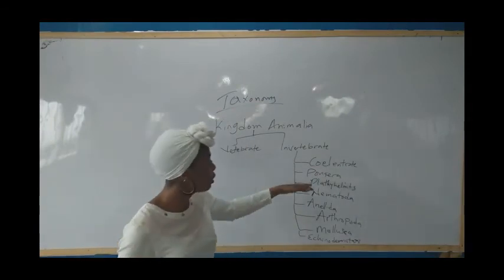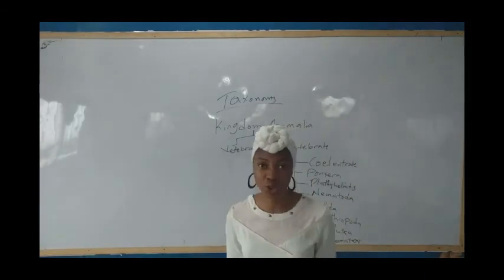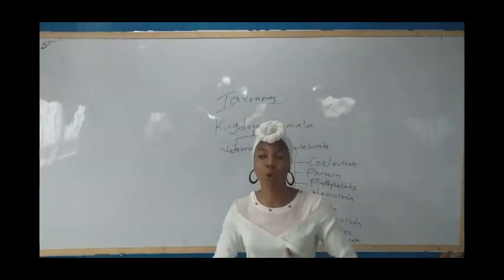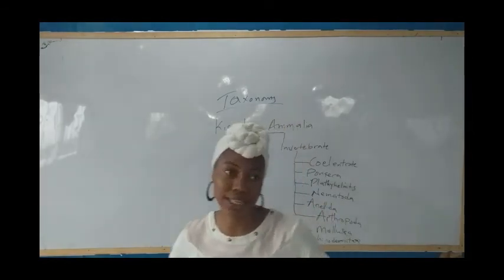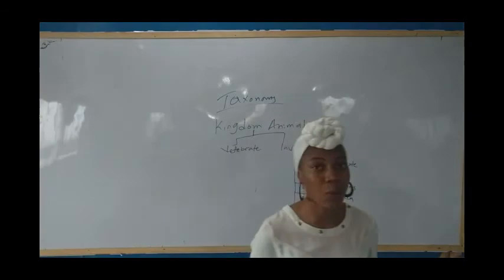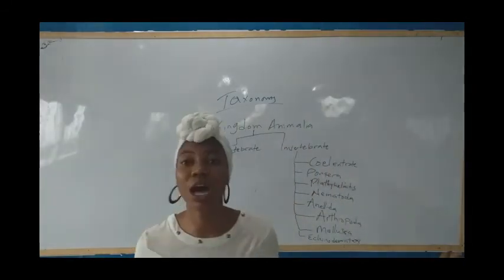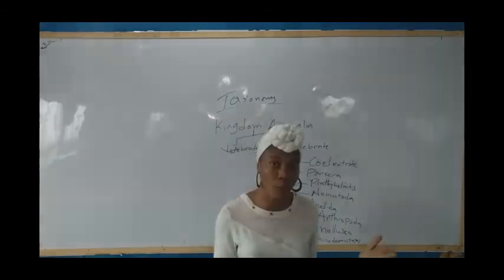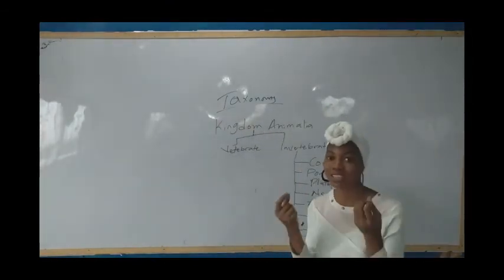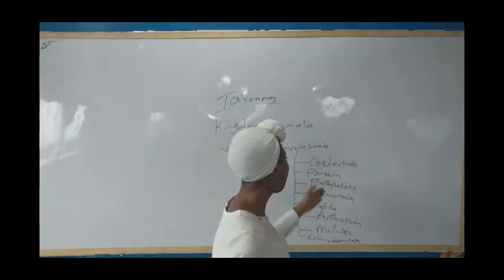These organisms are sessile. What do I mean by sessile? They do not move. They get attached to rocks. Another thing about them is that their young ones are motile, while their adults are the sessile ones. Also, they do not have any advanced form of respiration, digestion, or excretion because they are still small organisms under the kingdom Animalia. Let's move to the next.